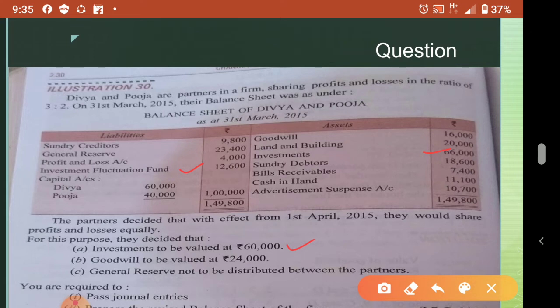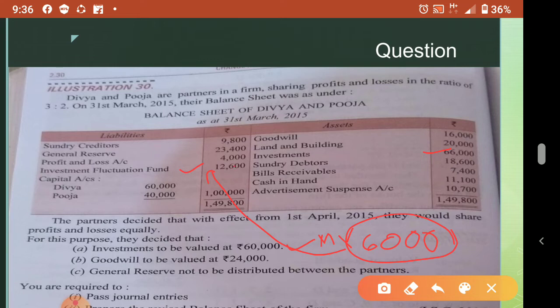So 60,000 is the value of investment. What is the amount invested? 66,000, but we are getting now only 60,000. This is the market value. Okay, so what is the loss or profit? The investment was 66,000, and now it is getting only 60,000. That means a 6,000 loss. That 6,000 loss we can compensate with this fluctuation fund. So 12,600 we have already saved and kept. Is it sufficient? Yes, the fund is there, so this loss we can cover from that 12,600. If any amount remains, partners can distribute it.